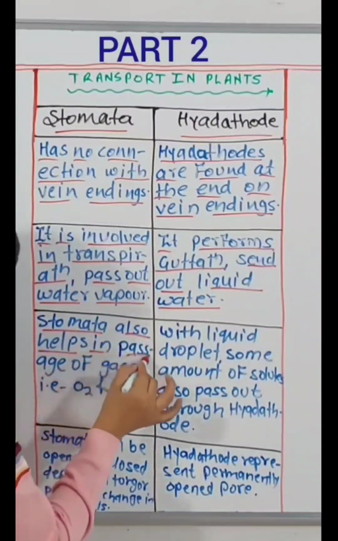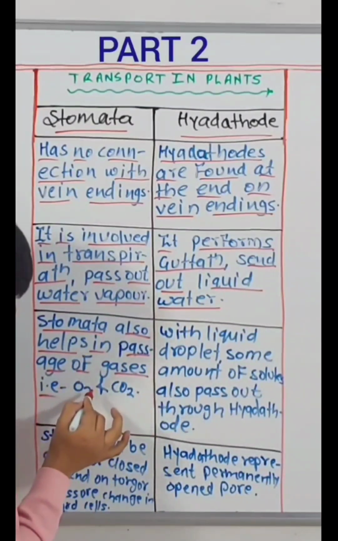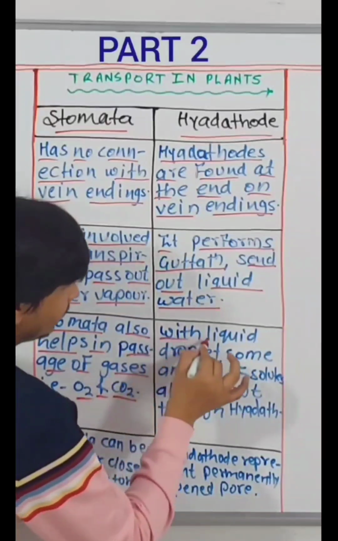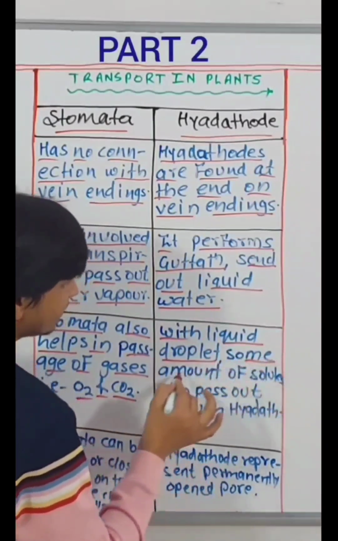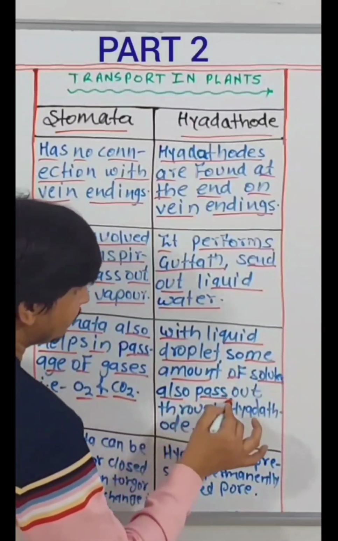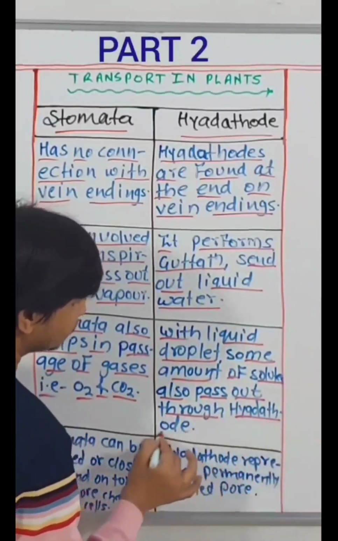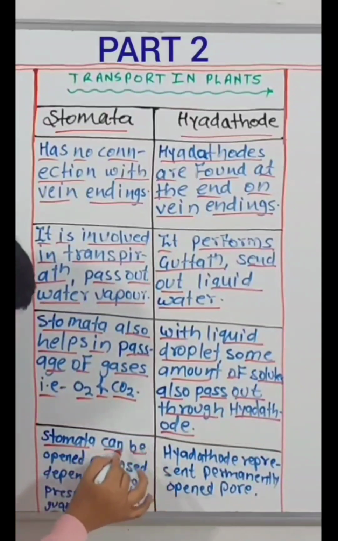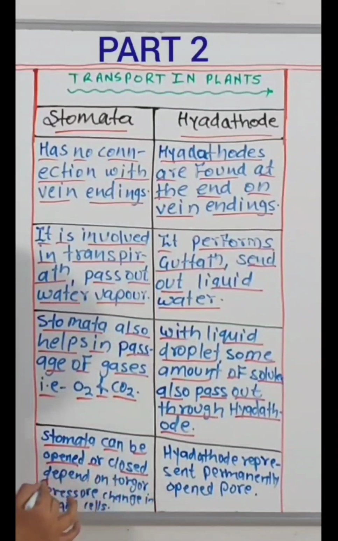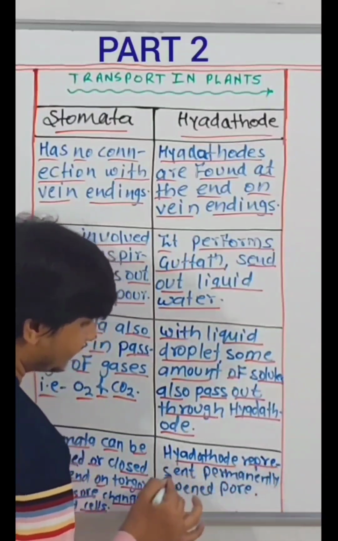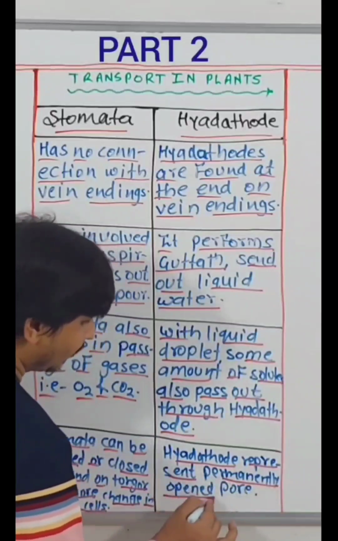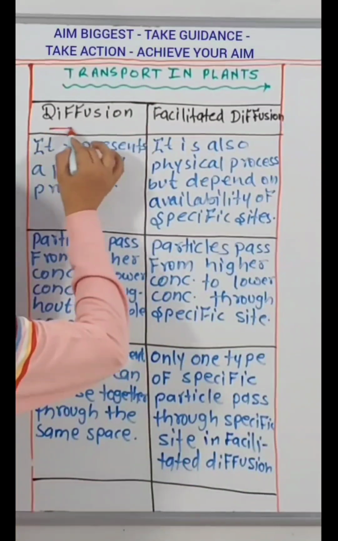Stomata also helps in passage of gases, that is O2 and CO2. With liquid droplet, some amount of solutes also pass out through hydathode. Stomata can be opened or closed depend on turgor pressure change in guard cells. Hydathode represent permanently opened pore.